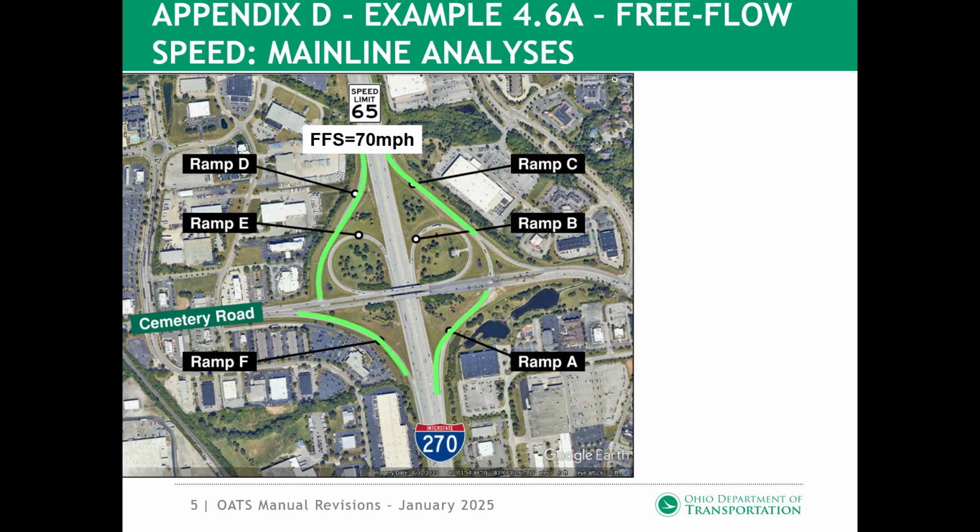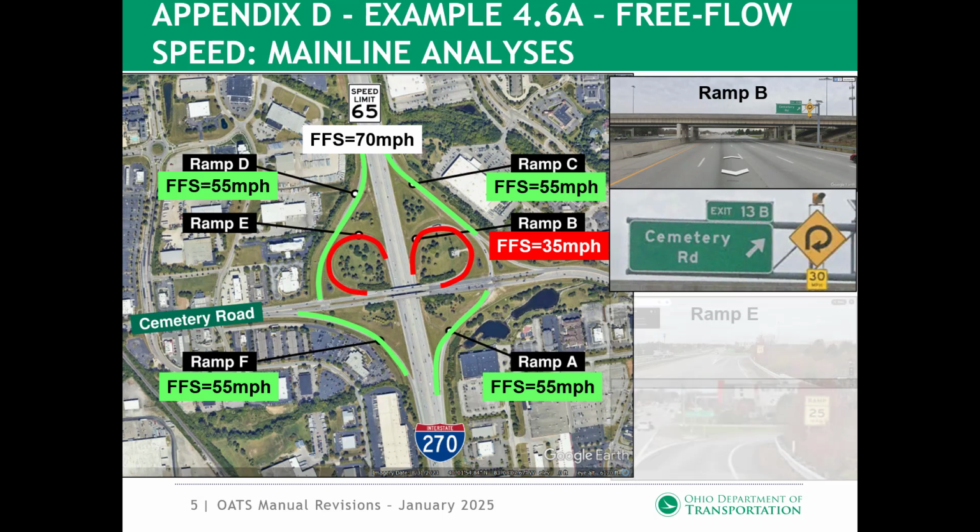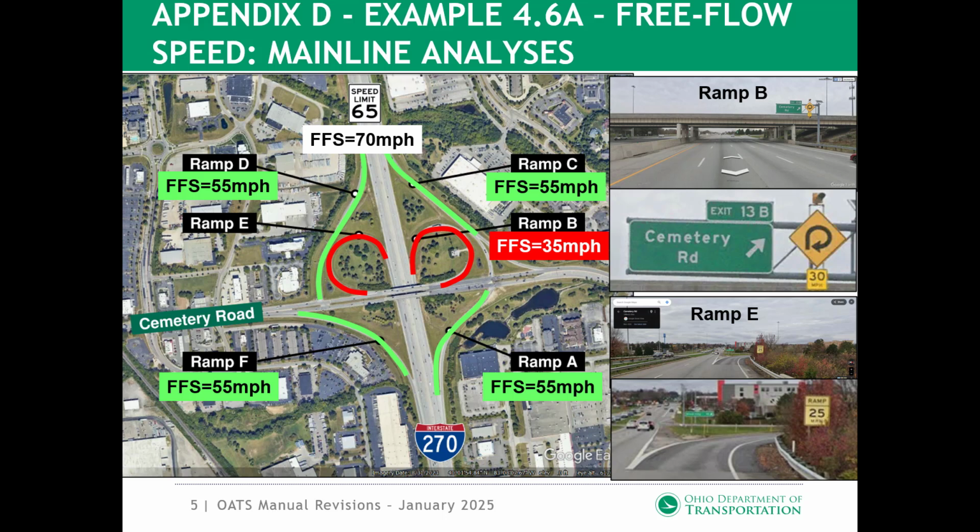Ramps A, C, D, and F are diamond-style ramps. Therefore, the ramp free flow speed is 70 miles per hour minus 15 miles per hour, which equals 55 miles per hour. Ramp B is a loop ramp. Per Google Street View, the advisory speed is 30 miles per hour. Adding 5 miles per hour to the advisory speed yields a ramp free flow speed of 35 miles per hour. Ramp E is a loop ramp. Per Google Street View, the advisory speed is 25 miles per hour. Adding 5 miles per hour to the advisory speed yields a ramp free flow speed of 30 miles per hour.